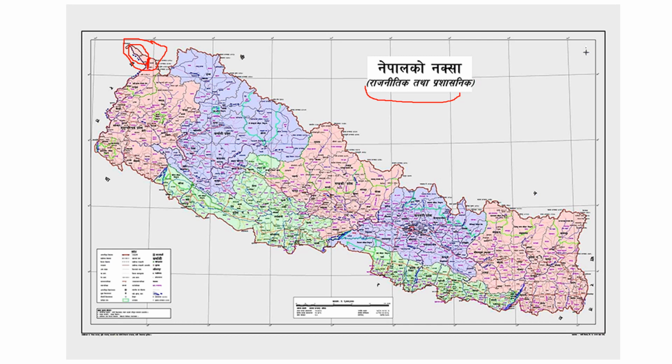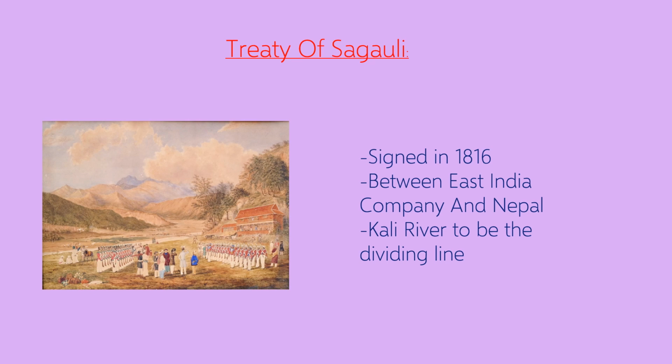Let's see the reasons which led to this issue. One of the most important reasons was the Treaty of Sagali, which was signed in 1816 between the British-ruled East India Company and Nepal. It was signed because a war was fought between Nepal and the East India Company, and Nepal lost this war. Since Nepal lost, it had to give up several of its territories, like Nainital, which is now a part of India, but a few centuries ago it was a part of Nepal.